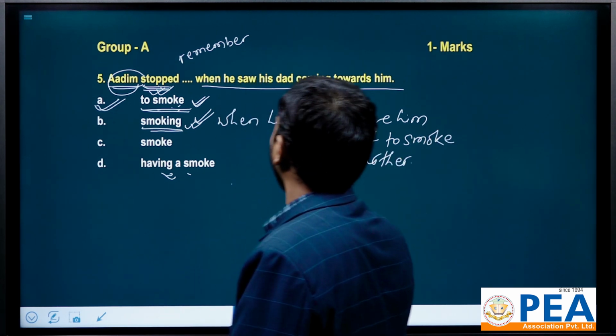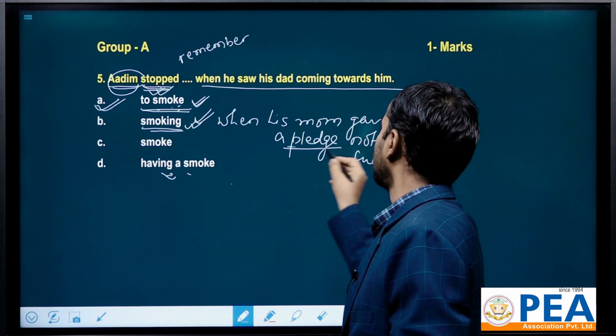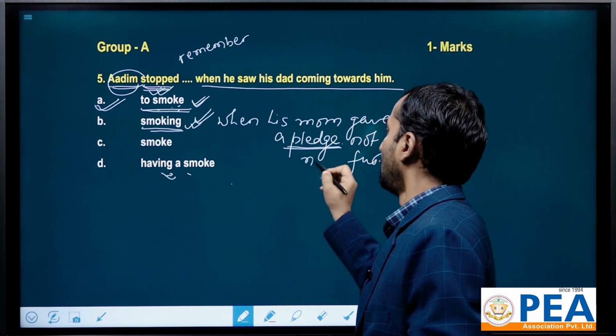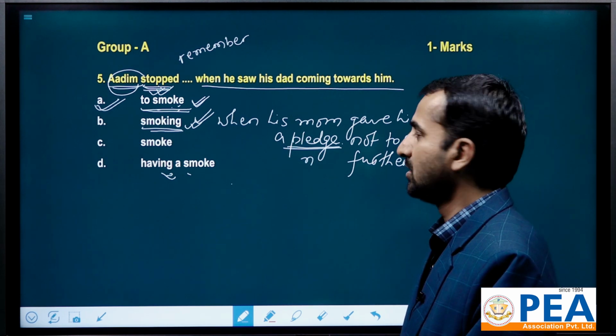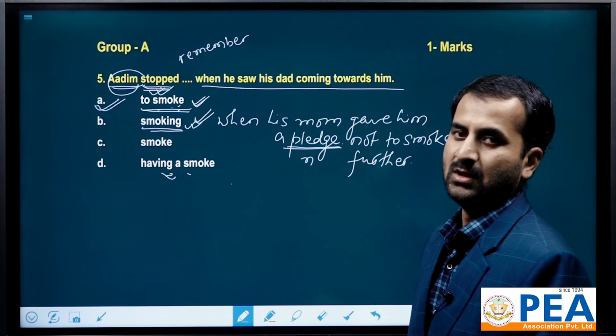Further, okay, when his mom gave him a pledge, means promise. Here it is a noun, okay, that's why the article has come before it. So when his mom gave him a pledge, means promise not to smoke further.